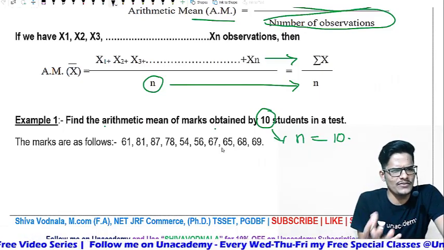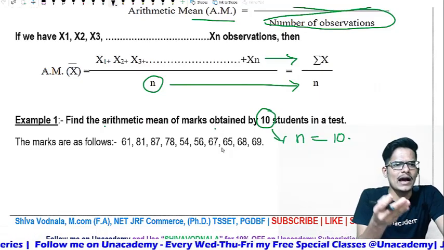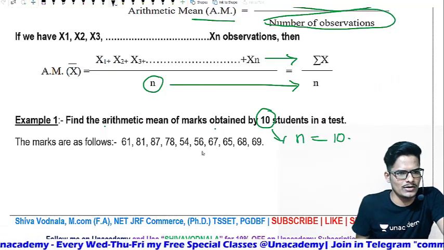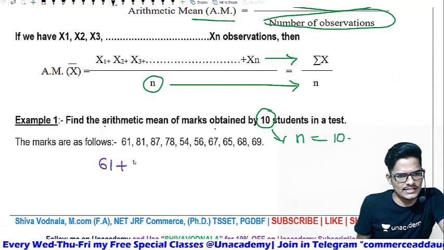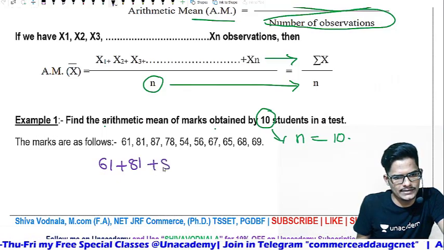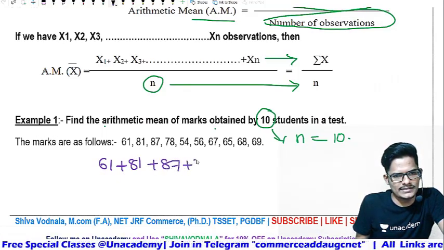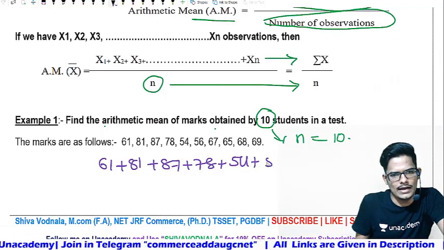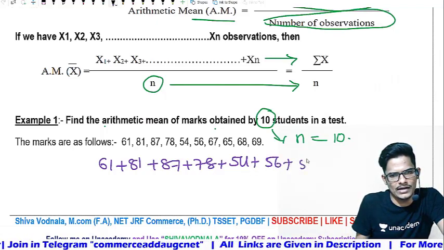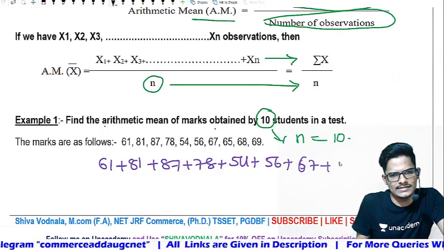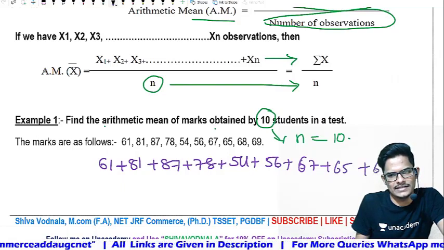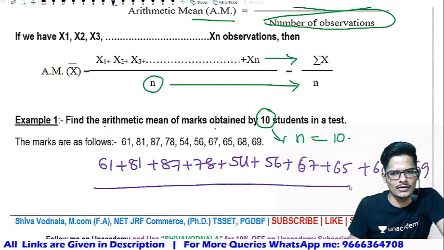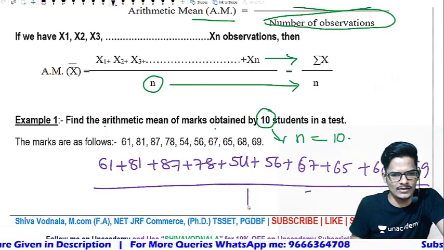There is no classification given in the question, which means it is ungrouped data. Which method will be applicable? The direct method. So the formula will be 61 plus 81 plus 87 plus 78 plus 54 plus 56 and the rest of the observations, divided by the number of observations, which is 10.